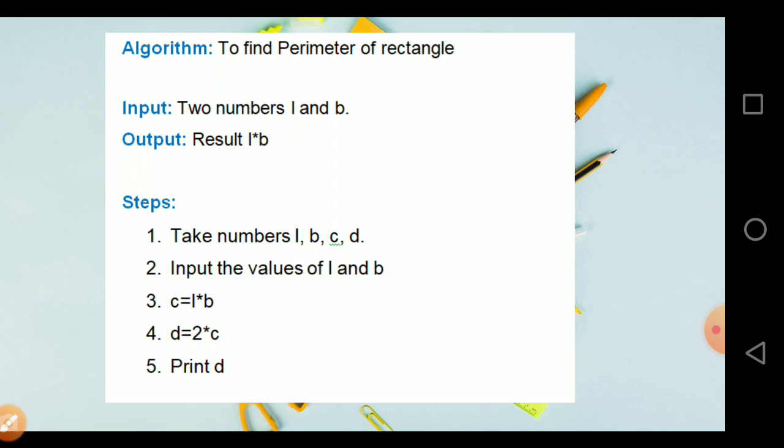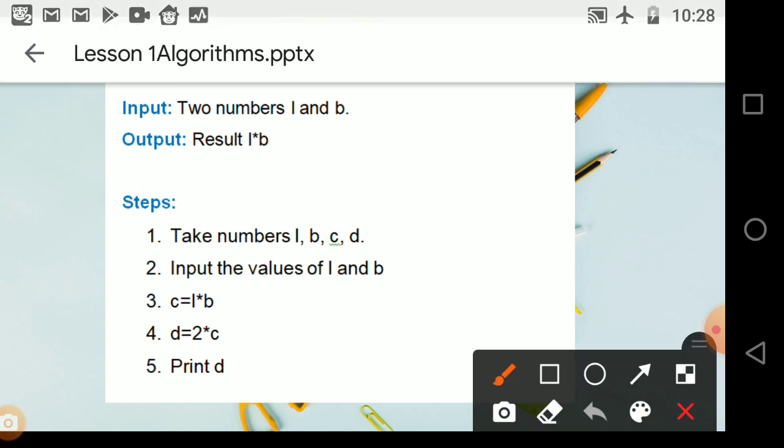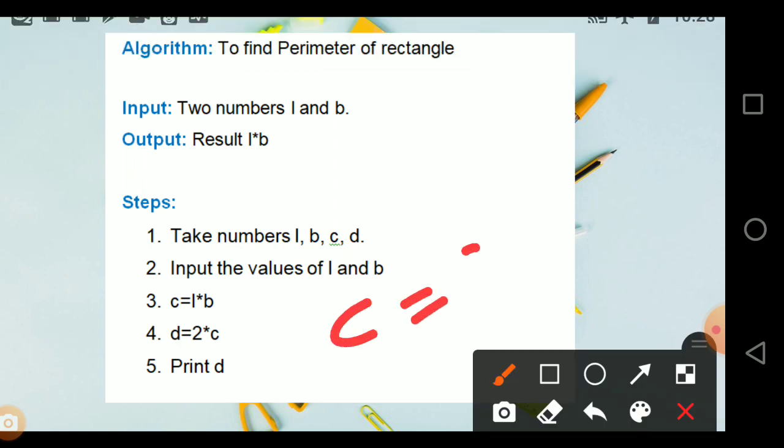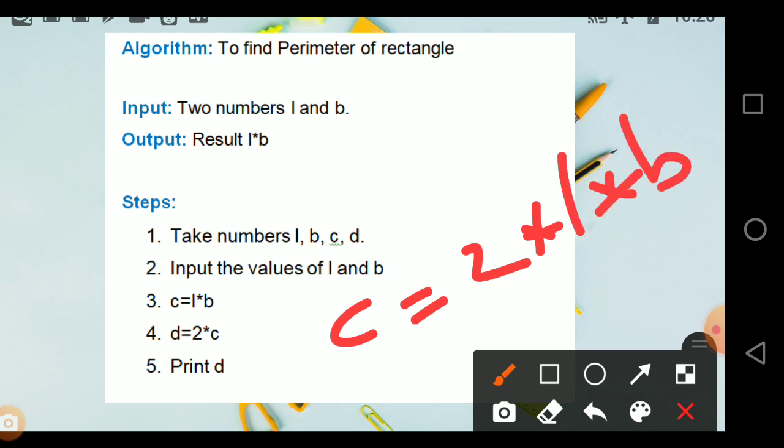C is the variable taken to calculate the length and breadth, and D is equal to 2 into C, means 2 into L into B. Again, you can reduce the steps by making it a simple step. How? You can make it as C is equal to 2 into L into B. So in one step itself you will be able to answer, and you can just print C. That's also fine.